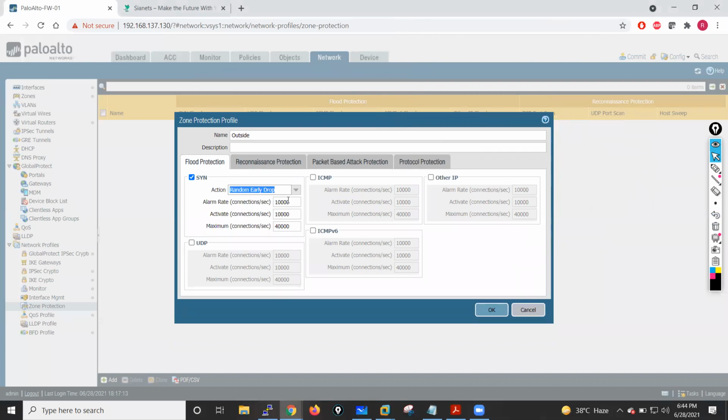In Random Early Drop, we have to set three values.